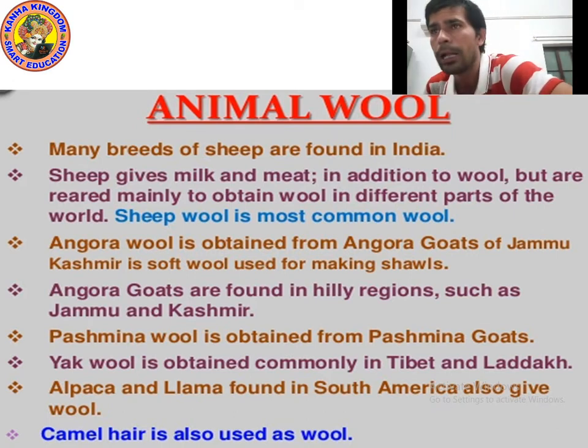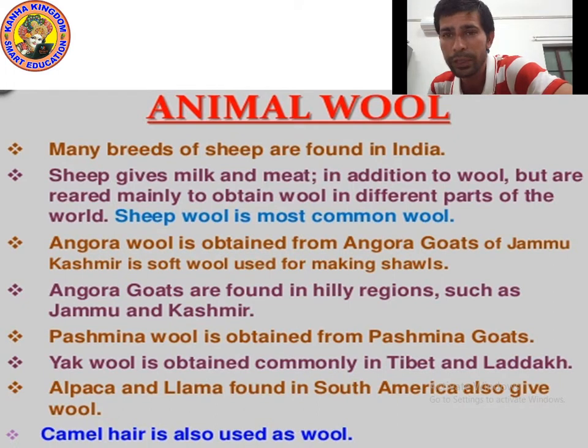Next point, alpaca and llama found in South America also give wool. I already told you about this point. And camel hair is also used as wool. The hair of the camel we also use as wool to make different things. Okay, please write down. I am giving you 10 seconds.